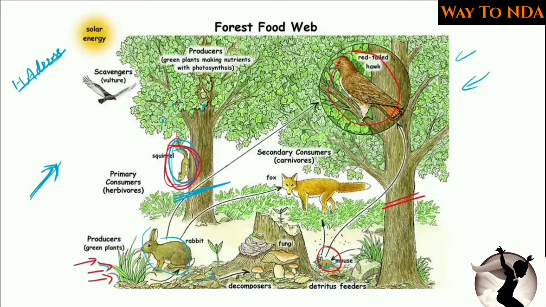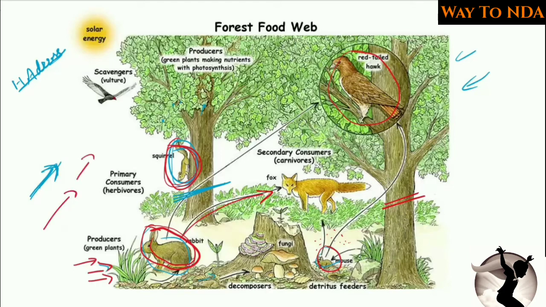Now what happened? The rabbit will have nothing to eat and it will die. And those animals which are dependent on the rabbit will also die. So it is a chain which goes on.